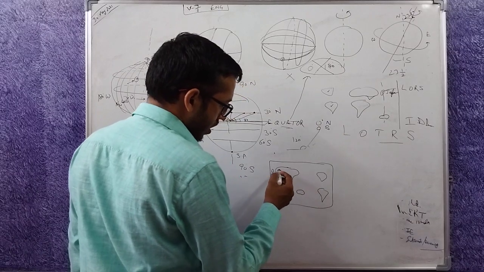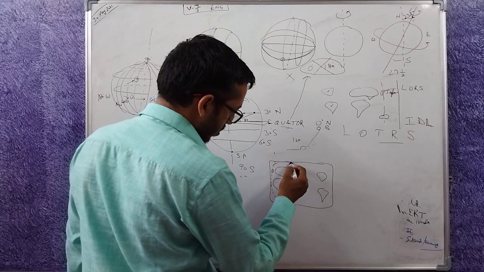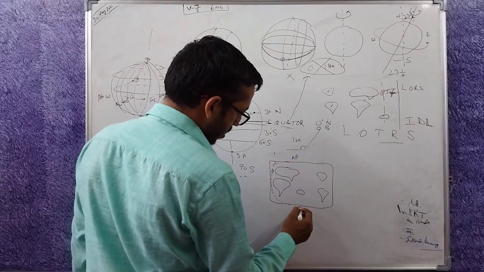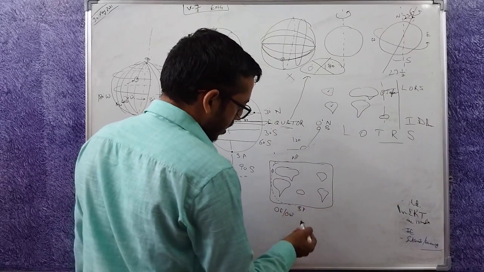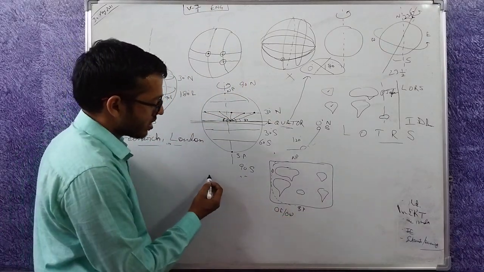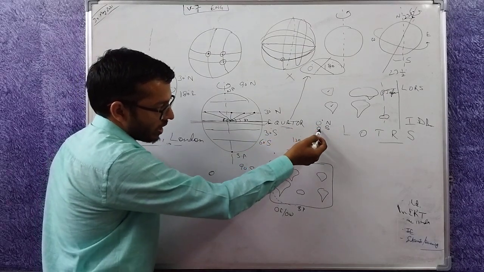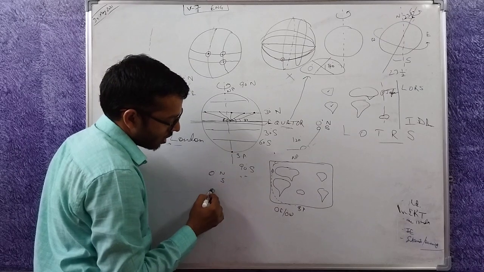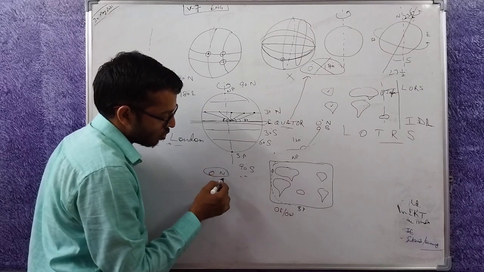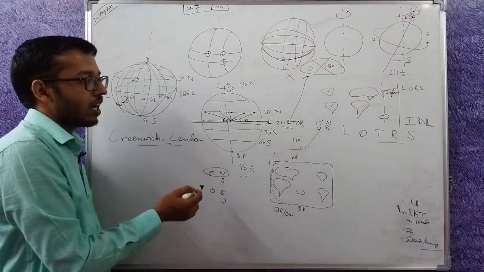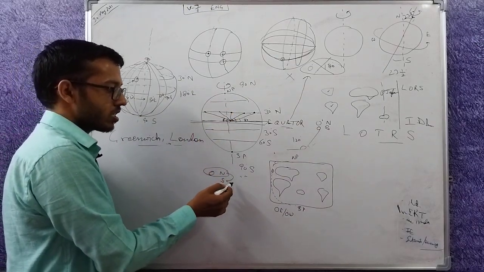Here is Greenwich, London, UK. Here is 0 degree. From north pole to south pole, 0 degree east or 0 degree west. I have to write east or west because if I say only 0 degree, you won't understand whether I am talking about the equator, 0 degree north or south, or 0 degree east or west. The moment I specify 0 degree north, it should be understood that I am talking about a parallel, a full circle, the equator. This is the same as this one.